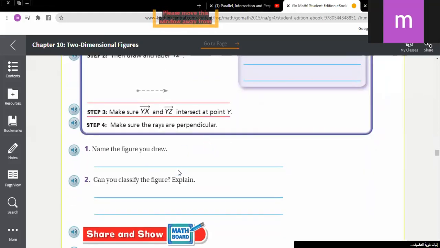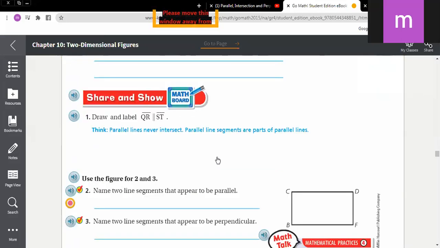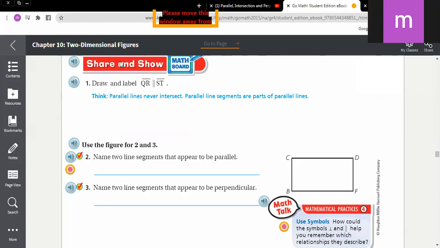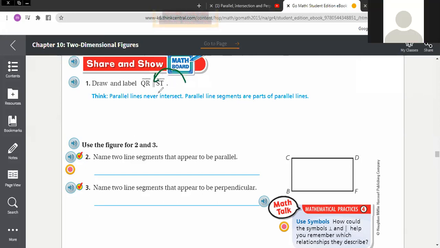Next page. Share and show. Stop at this point. Draw and label QR, a line segment parallel to ST. The sign, Yusuf, is parallel to. You can see this sign. We need to draw two line segments, and they are parallel to each other. Can you help me? What should I draw down?